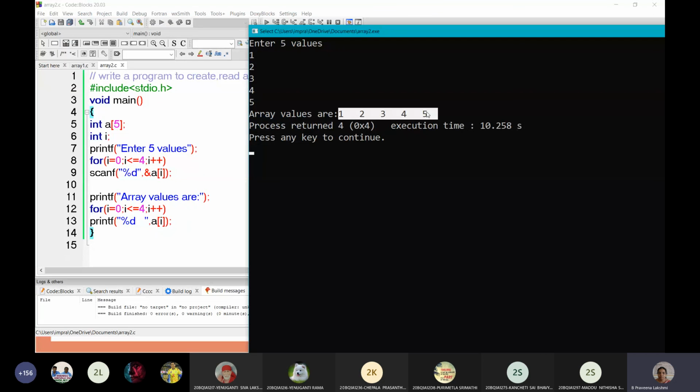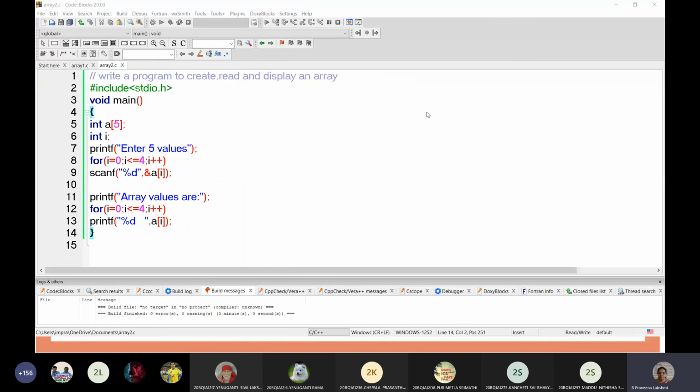If the values are fixed and cannot be changed, then you can initialize the array. But whenever you want to take updated values every time the program is executed, then you can take them through the keyboard, using scanf to read the values and then display them. Okay, this is to create, read and display an array.